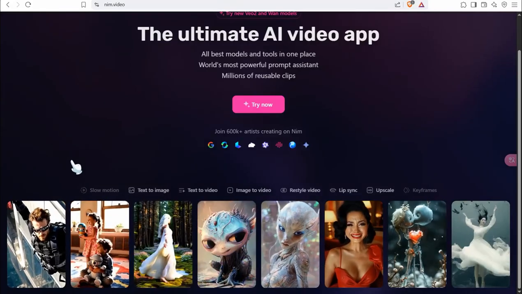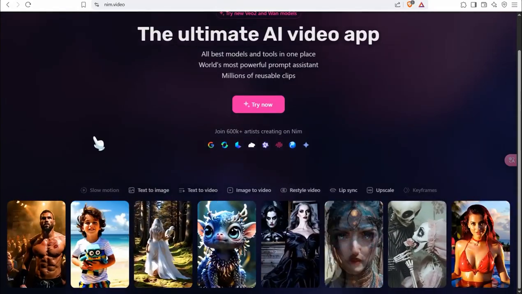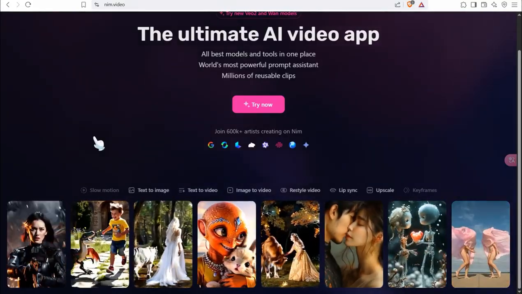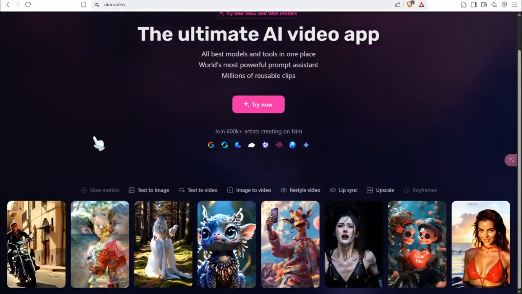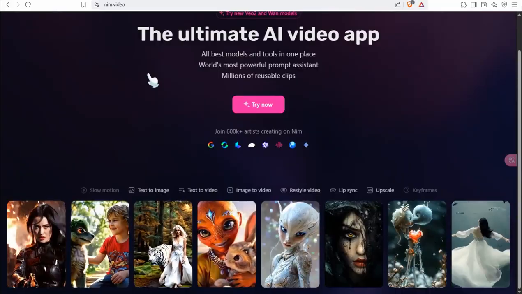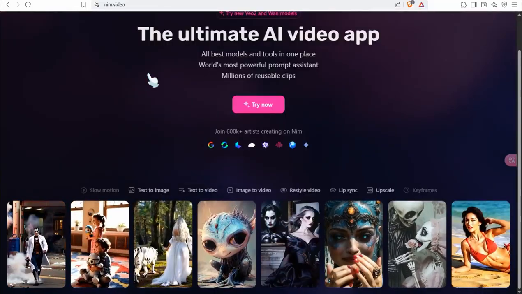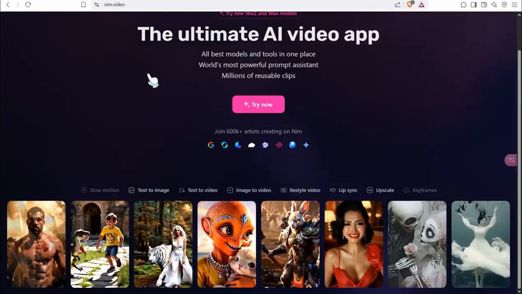Or you can try this amazing tool that is nim.video. You can try for free and make your own videos as well as your images in the same place. And the best part here, talking about nim.video and Freepik, is that you can add sound effects and music tracks. And for sure I just leave down below in the description box in the first comment a huge list of the best free tools to convert your image to video completely for free.